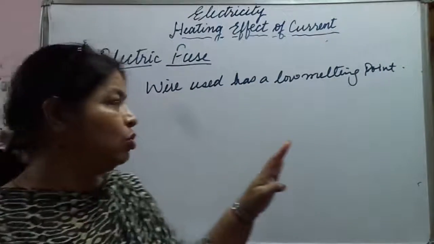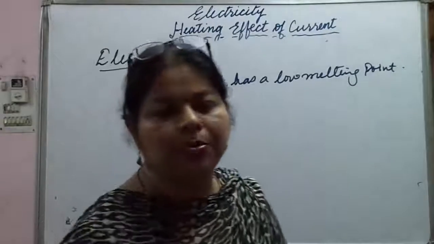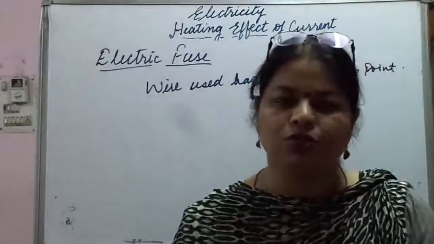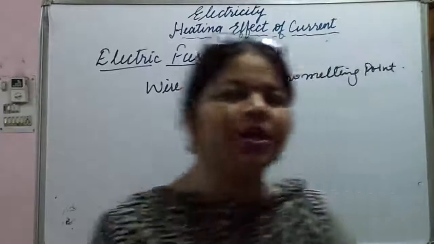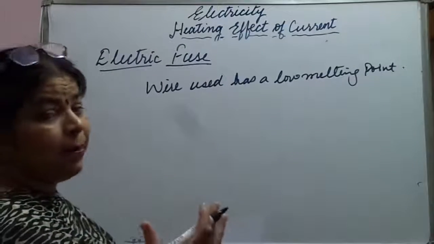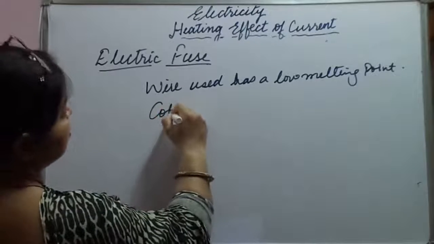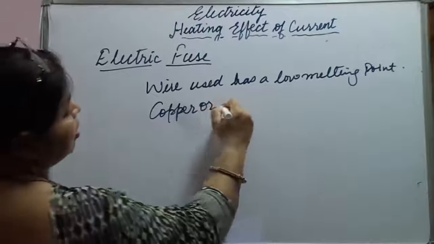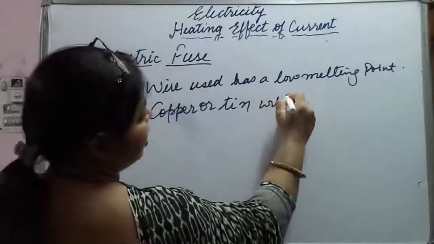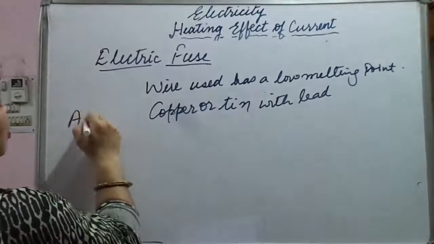The more current flows through the wire, it is going to melt, and when it melts, then the circuit is going to break. And what is the combination of the wire, what is fused to make this wire? It is copper or tin, either of them, with lead. An alloy of